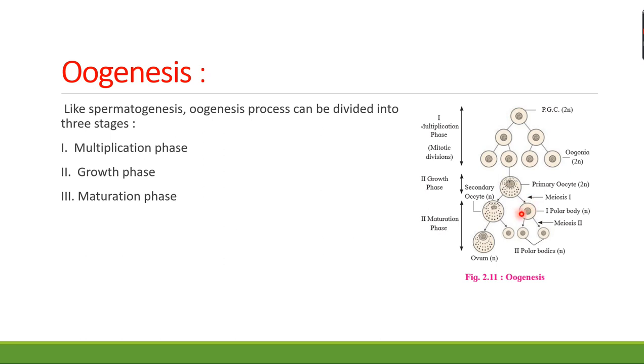Then the primary oocyte present in the tertiary follicle completes the first meiotic division to produce a large haploid secondary oocyte, which is n in number, in the growth phase.